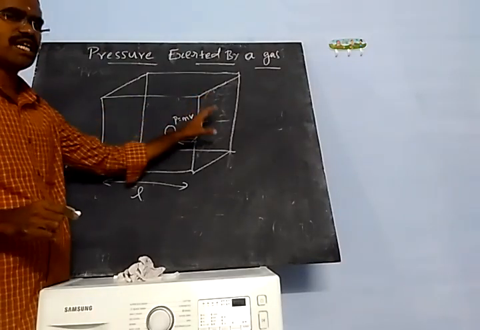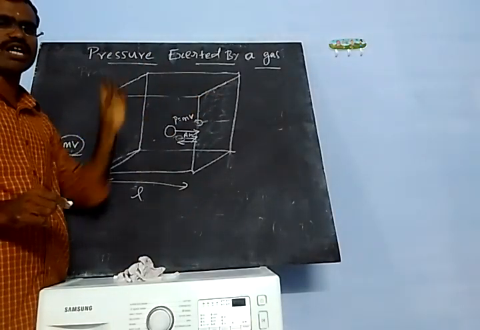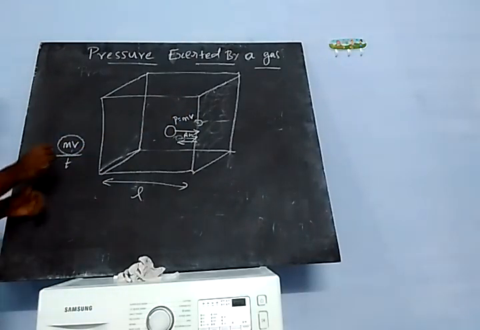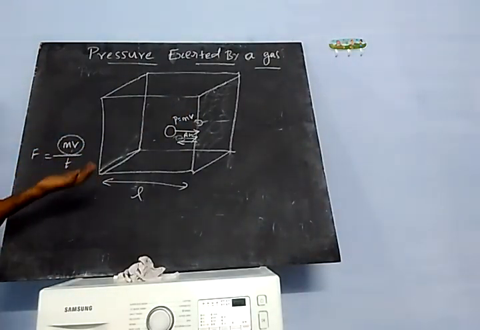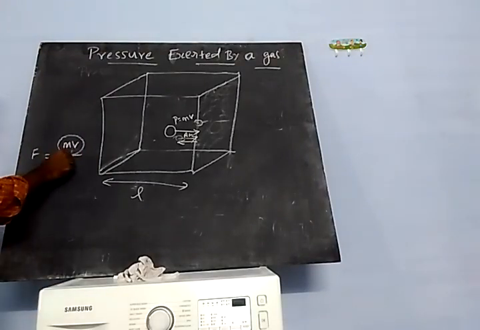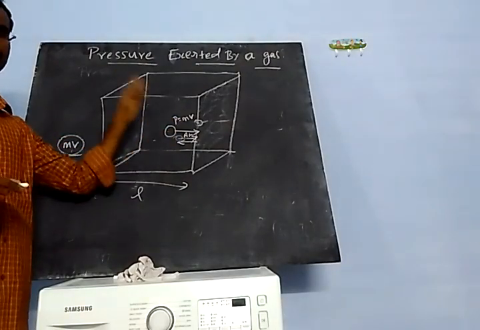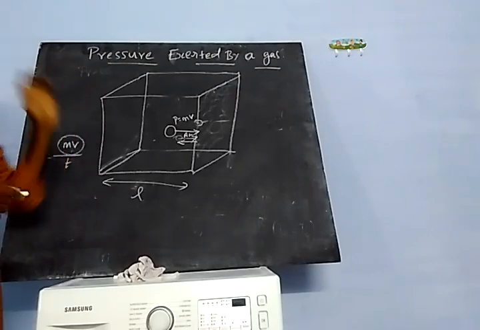So this wall experiences some amount of force. According to Newton's second law, the rate of change of momentum is directly proportional to the applied force. So when the momentum changes with a particular interval of time, the wall experiences some amount of force.